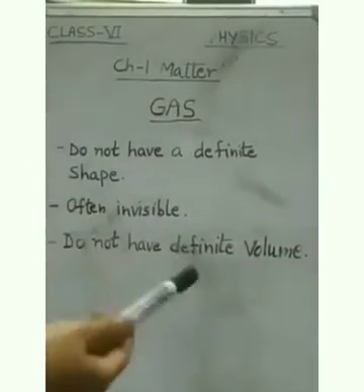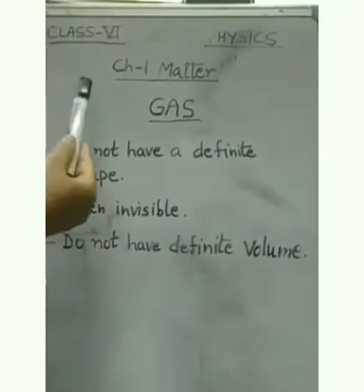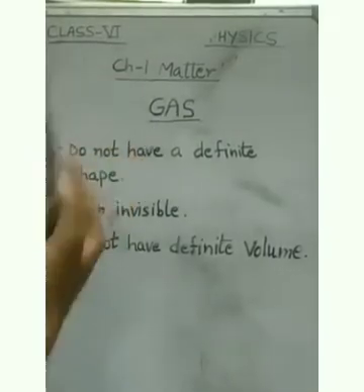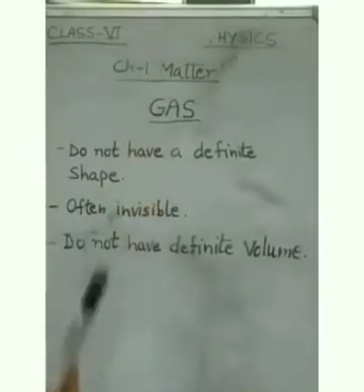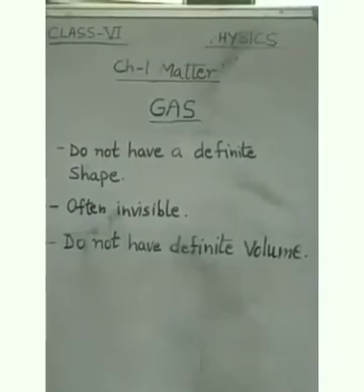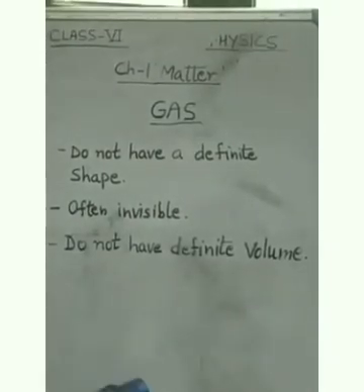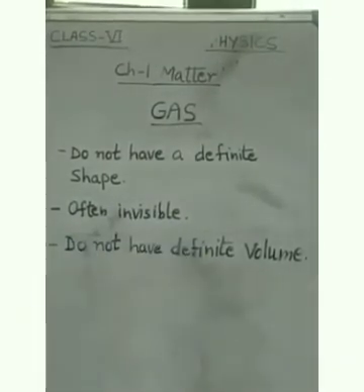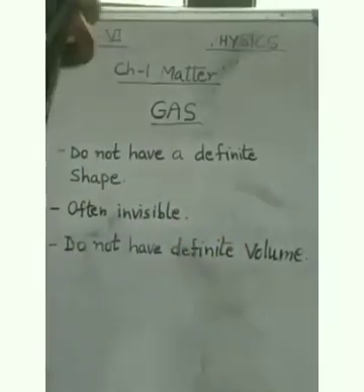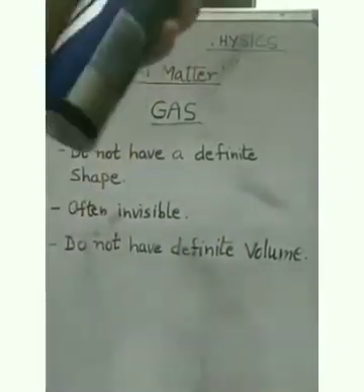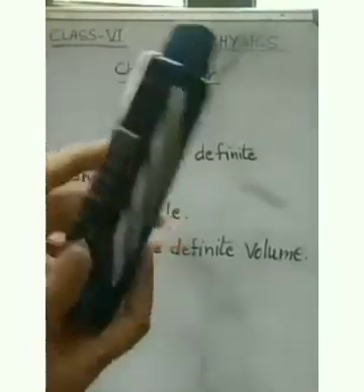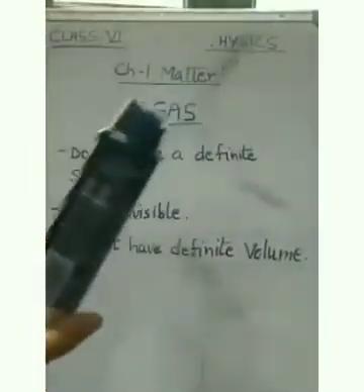Now we will talk about the third form of matter, that is gas. If we talk about gas, gases do not have a definite shape. They spread out to fill up all the space available to them, thus changing their volume. For example, this is perfume or deo, whatever it is. This is a form of gas only.